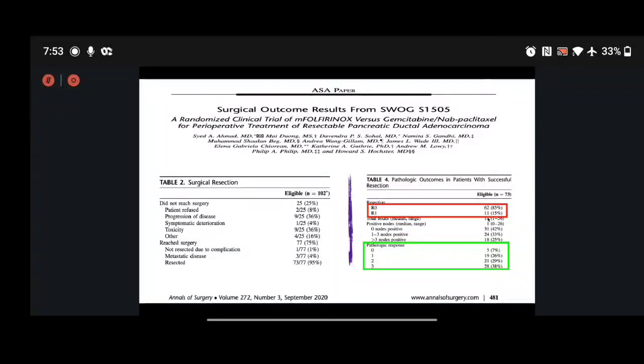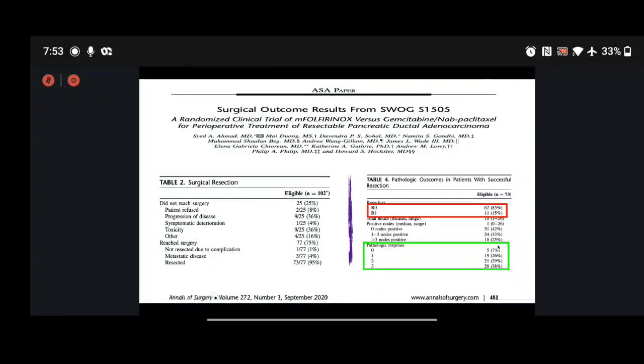And the pathological response, one of the takeaway points of this study, was almost 33%. As per the American Association of Pathologists, grade 0 and grade 1 response was observed in 33% of the patients.